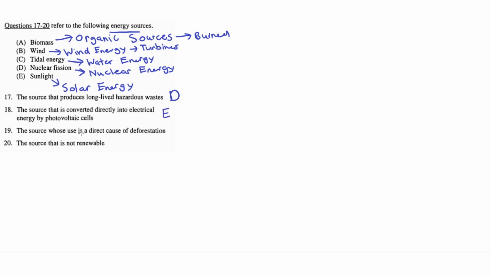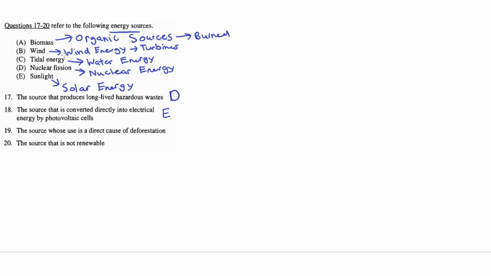19. The source whose use is a direct cause of deforestation. So this is saying the use of this energy source causes deforestation. So deforestation is used to provide energy in this source. A. Biomass. This could be the answer because wood is an organic compound that could be burned to provide energy through biomass. So A seems to be the correct answer, but let's see the other options.